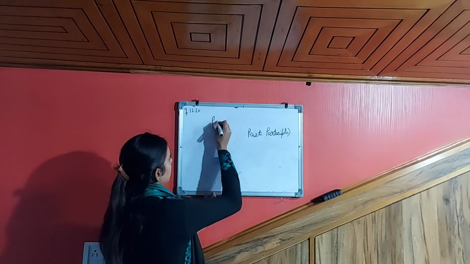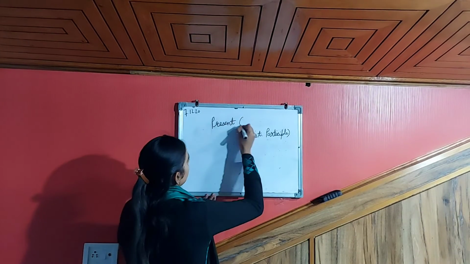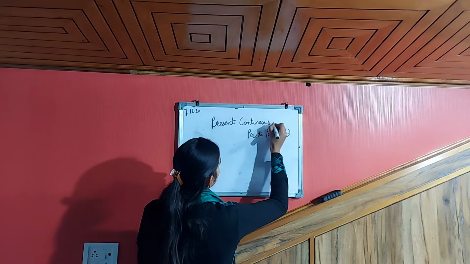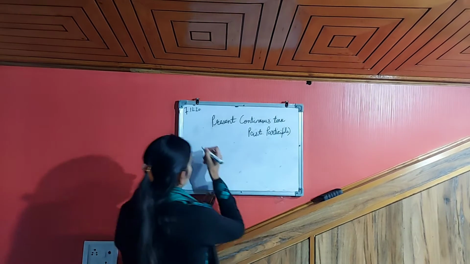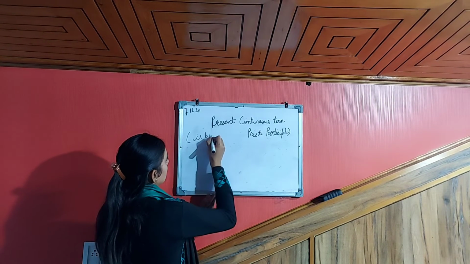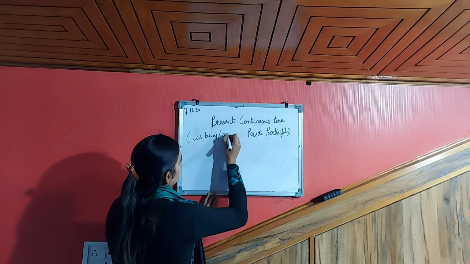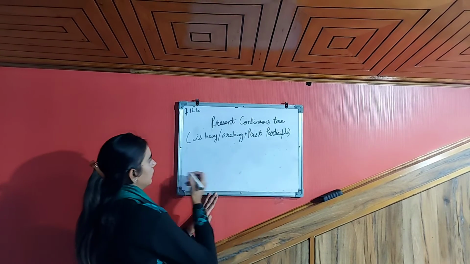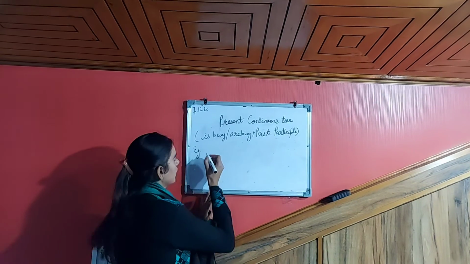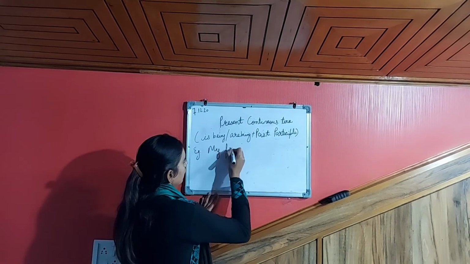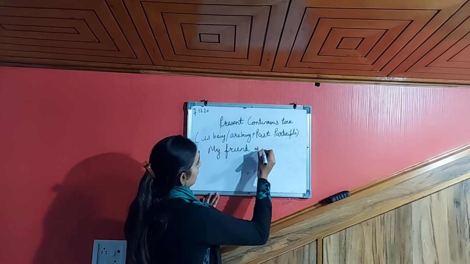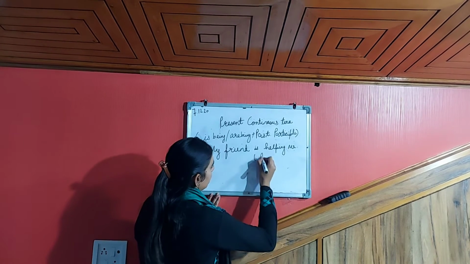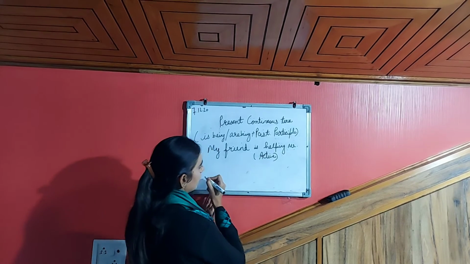Now next we have present continuous tense. In this we use is being or are being plus the past participle form of the verb. For example, my friend is helping me. This is the active form of the sentence. Now we will convert it into passive.